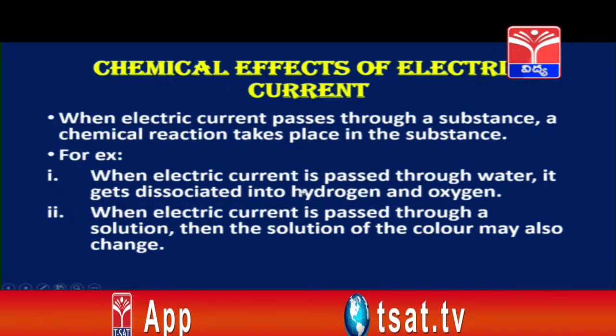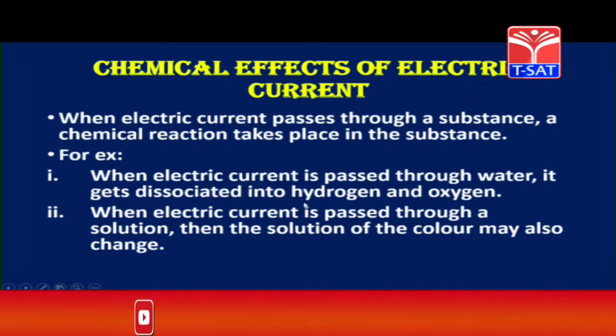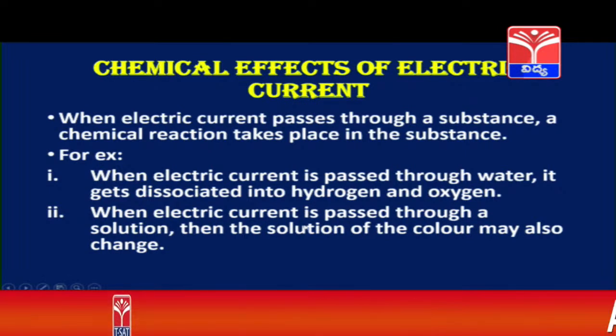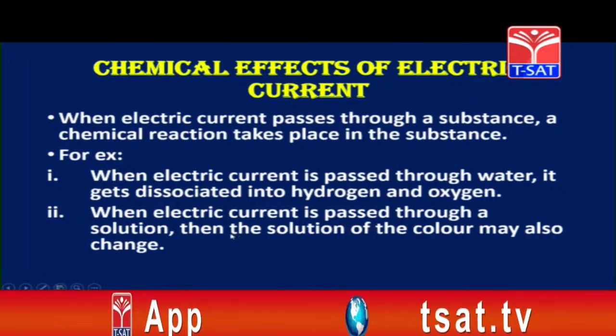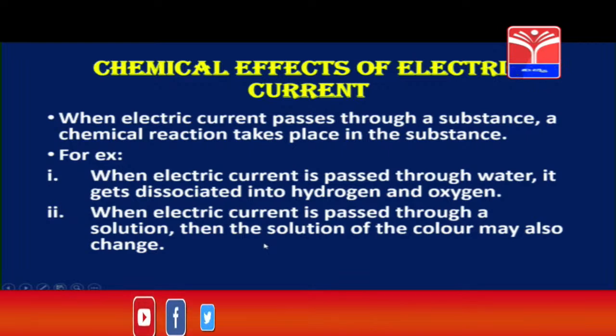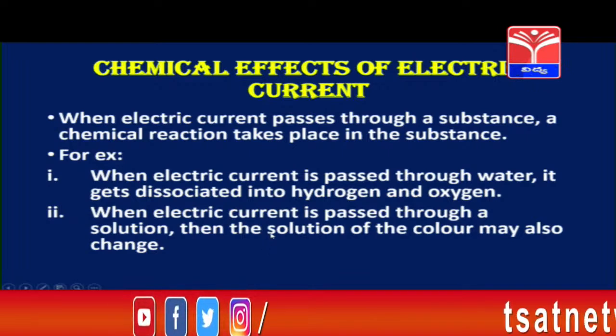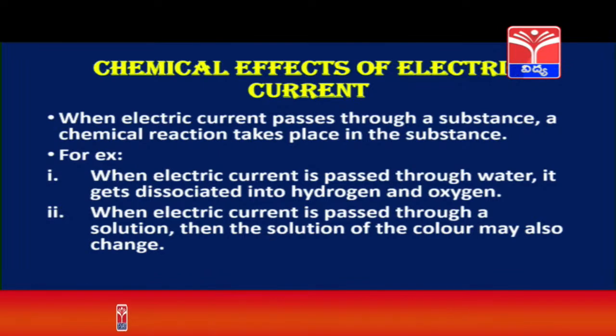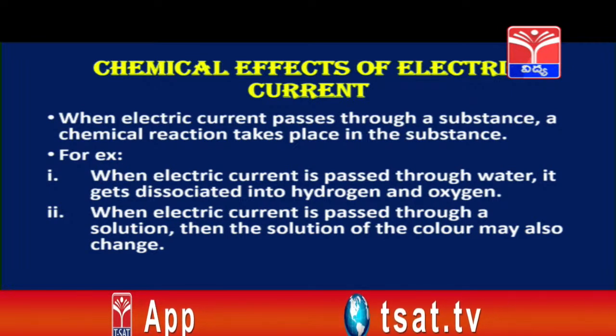So when current is passed through this water, then the electric current makes the water molecules to get dissociated as hydrogen and oxygen. When electric current is passed through a solution, then the color of the solution may also change. So this is another example, children. When current is passed through a colored solution, then the color of the solution may also change. These are two examples of chemical effects of electric current.